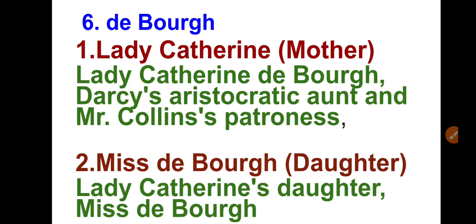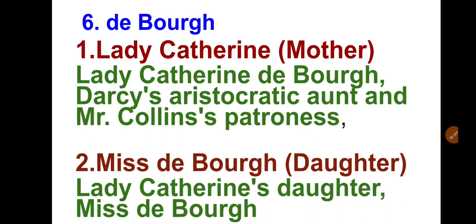So Lady Catherine wants her daughter married to Mr. Darcy, and that's why when Mr. Darcy shares that he's going to marry Elizabeth, she objects and is not ready.